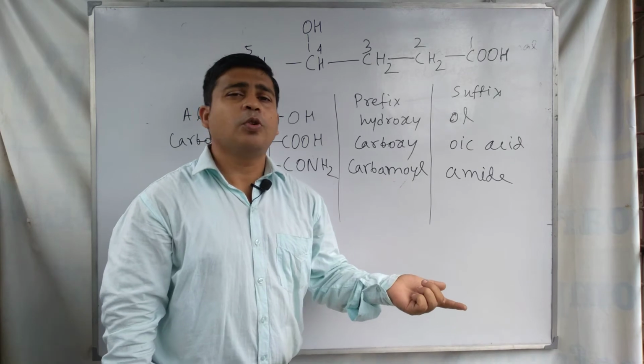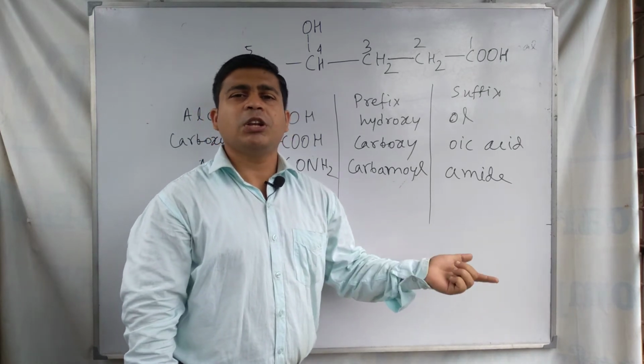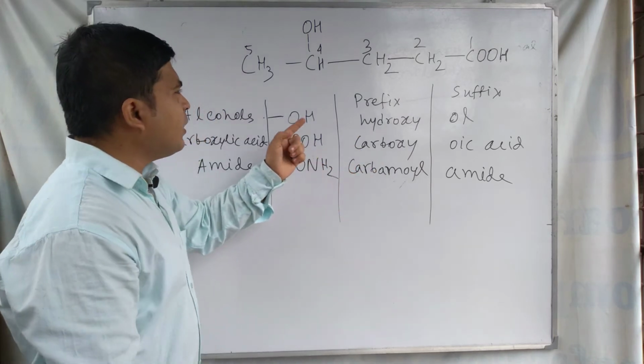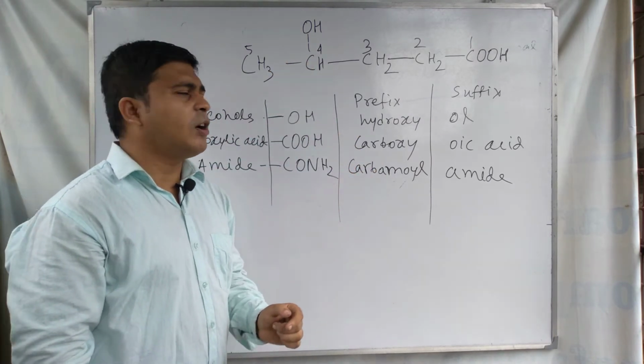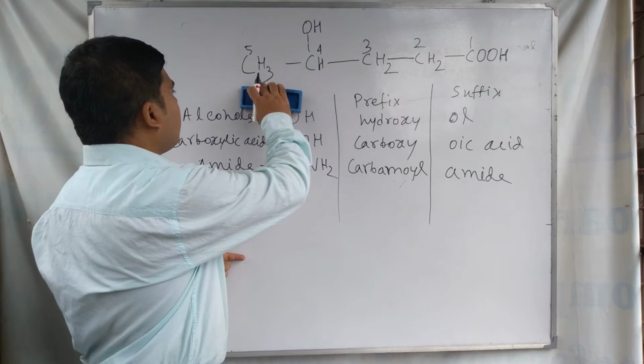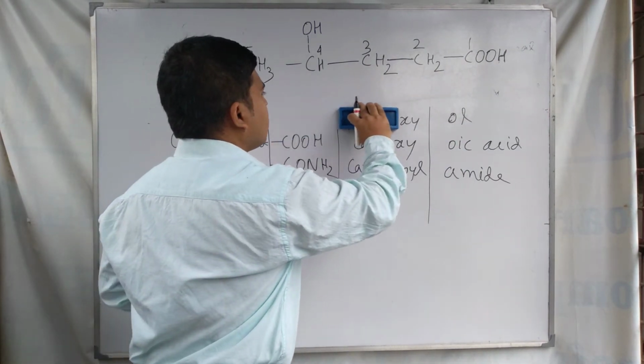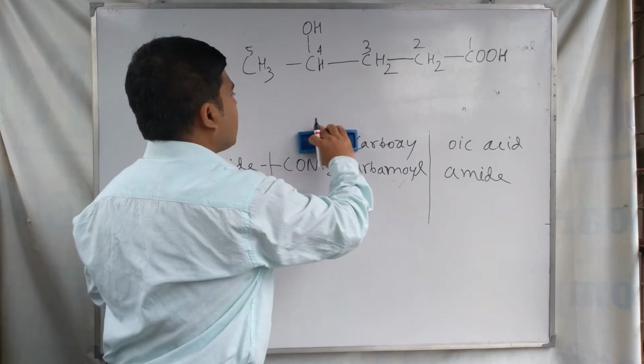You don't have any choice, you must take the prefix of that functional group that is present as the secondary functional group. So after knowing the prefix and suffix of each functional group, we can name this compound.